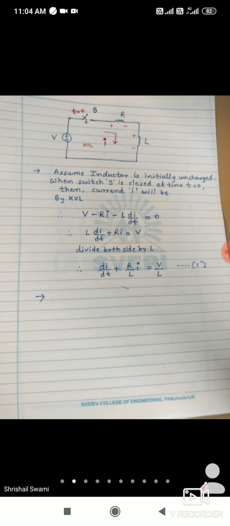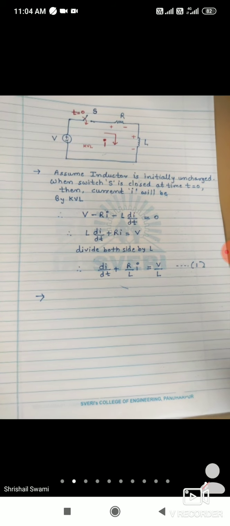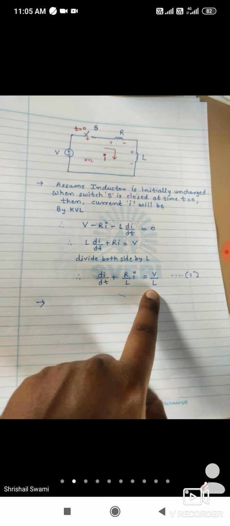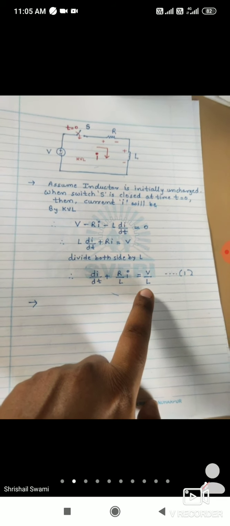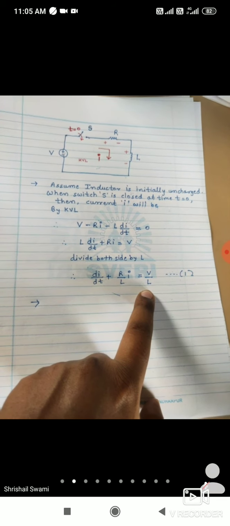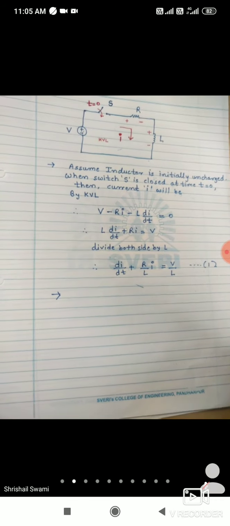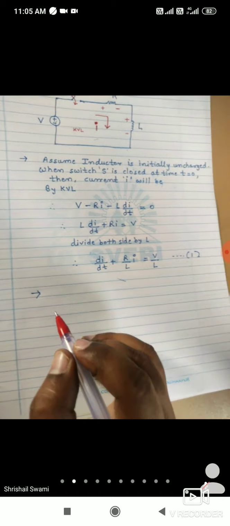Yes, because the right hand side is not 0 here. Okay, if the right hand side is 0, then it is called homogeneous. If the right hand side is non-zero, then it is called non-homogeneous. Okay, so I will write that.